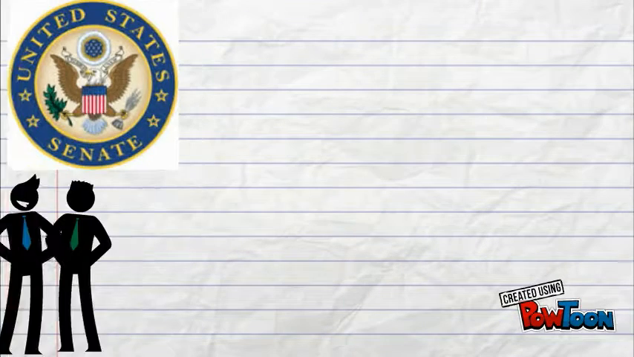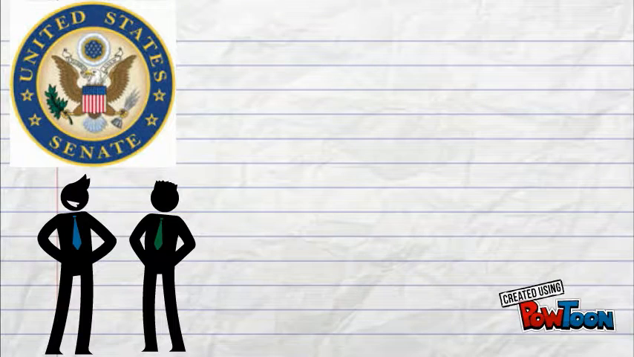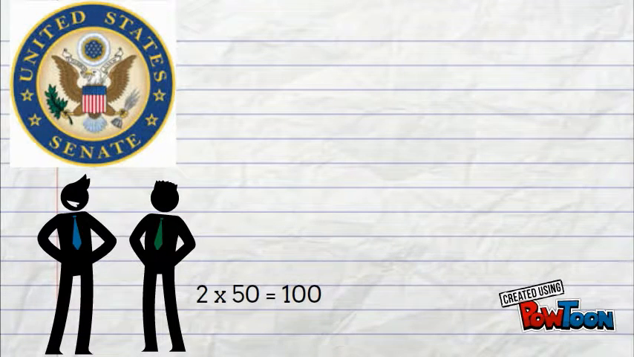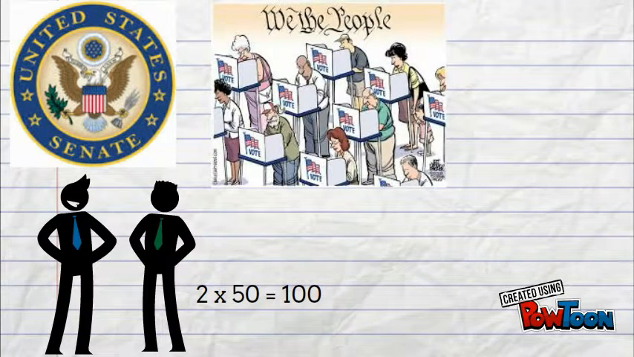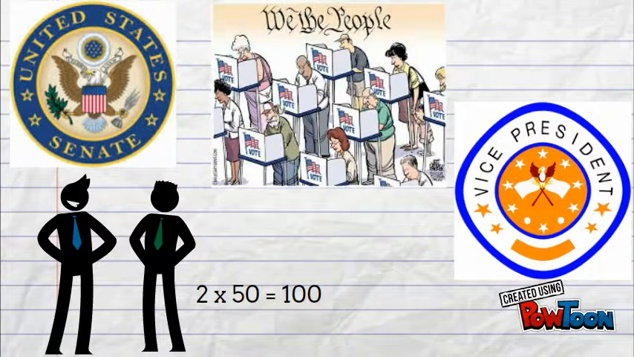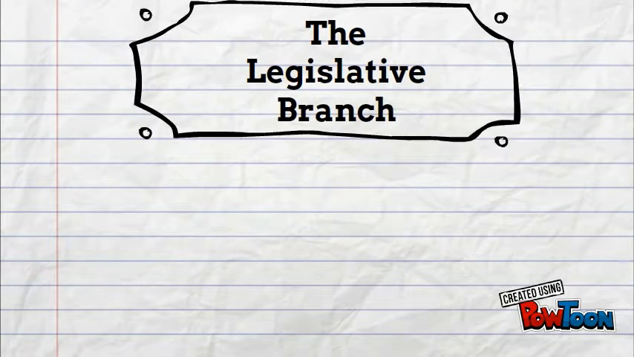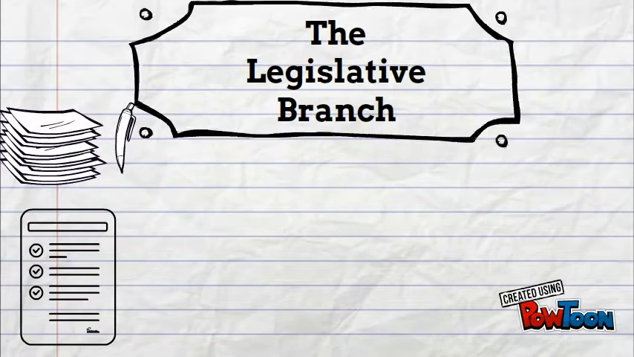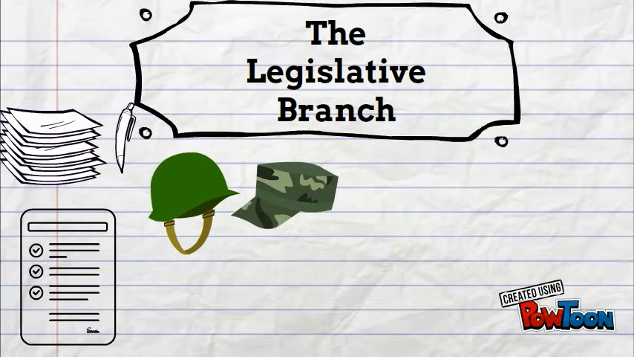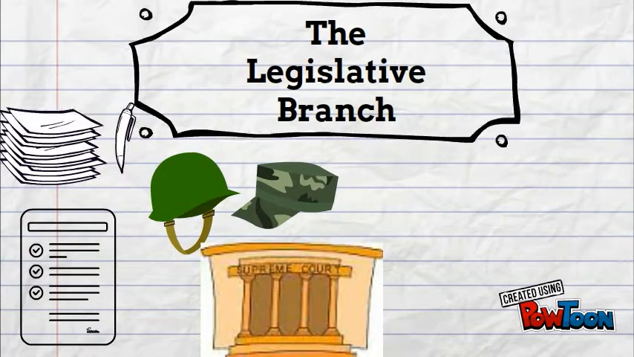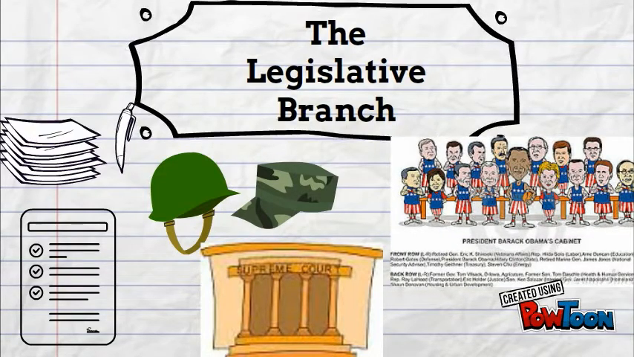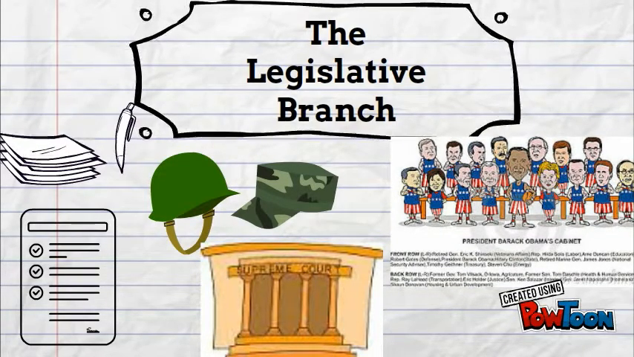The Senate is made up of 2 senators from each state, totaling 100 members. Members are elected by the citizens of their state. The President of the Senate is the Vice President, who only votes when the Senate is in a deadlock. Overall, the role of the legislative branch is to make laws, pass laws, declare war, approve Supreme Court justices and cabinet members, and also have the power to investigate other branches of government.